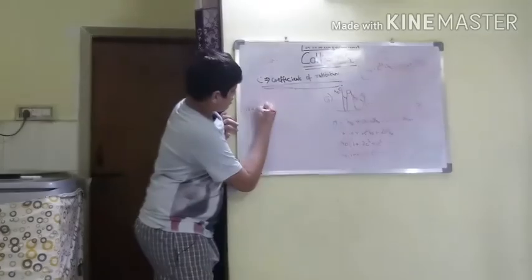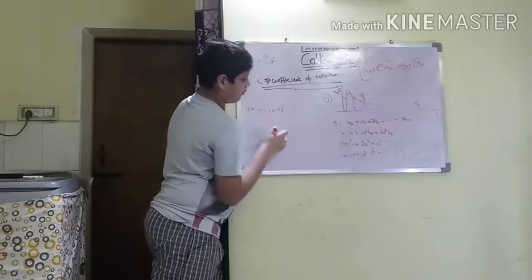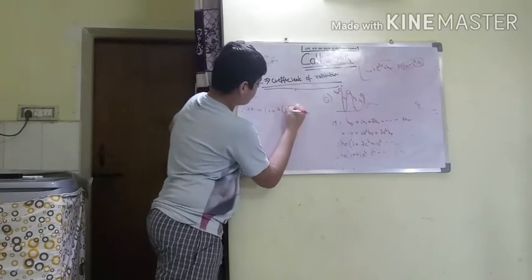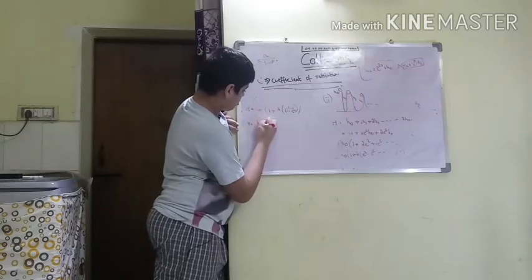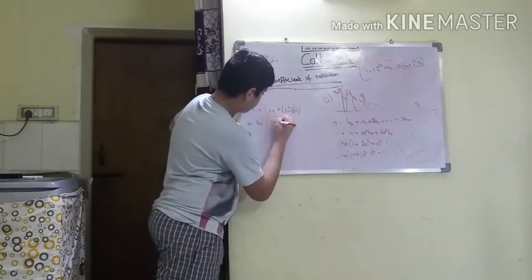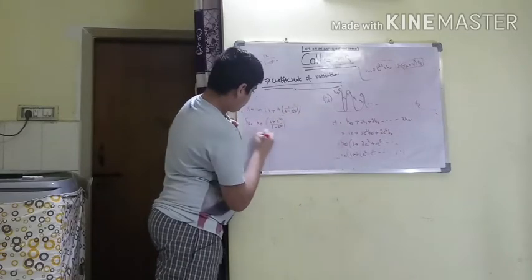So h naught into 1 plus 2 into a, 1 by 1 minus e square. Okay, h is equal to h naught into, when you simplify this you get 1 plus e square upon 1 minus e square. Very important.